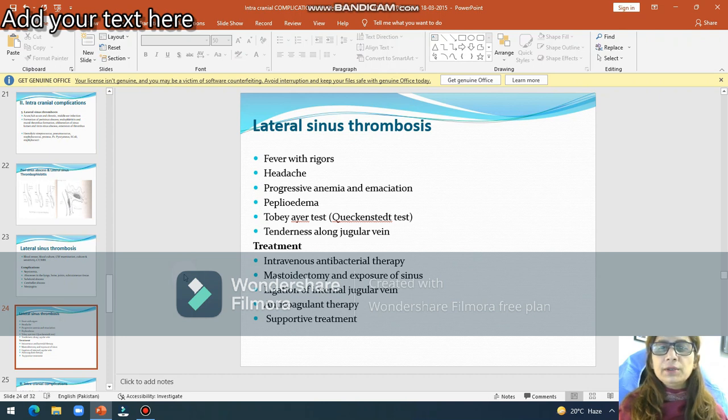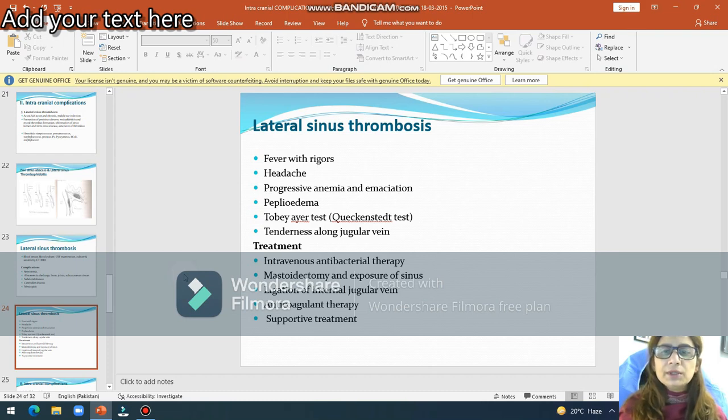You will check the intracranial pressure, and then you will check it after pressing the jugular vein. Usually in normal individuals this pressure will be increased, but if there is thrombus in the jugular vein there will be no change in the pressure. Then tenderness along the jugular vein, you will palpate the jugular vein, there will be tenderness.